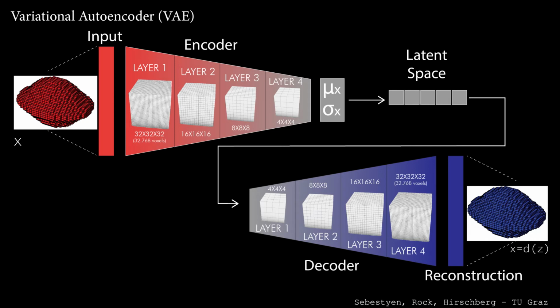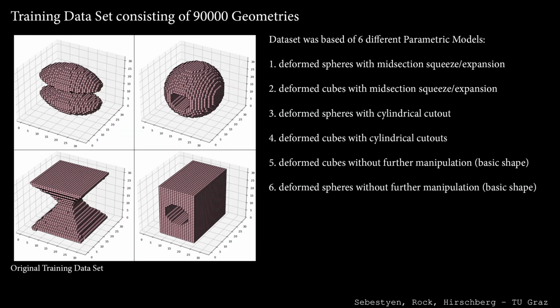A designer could manipulate or navigate the latent space by gradually changing any or multiple of the latent space variables, just like changing parameters in a parametric design model. Afterwards, the manipulated latent space is being decompressed or decoded back into voxel geometry. In our paper, we go into great detail about how the variational autoencoder works, how it is being programmed, and how we trained it. Now I want to showcase the first prototype and experiments based off our trained variational autoencoder.